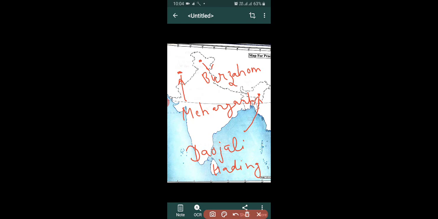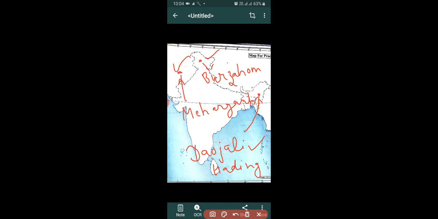Is that clear? In your history map, previously you did page number 49 in your Map Mirror Skill book, and in this book you have a lot of Neolithic sites shown, but you will revise only the 3 that are given in your lesson. First one is Burzahom, in Jammu and Kashmir. Second is Mehrgarh, found in Pakistan. And third is Daojali Hading, found in Meghalaya, you can say Shillong. Is that clear?